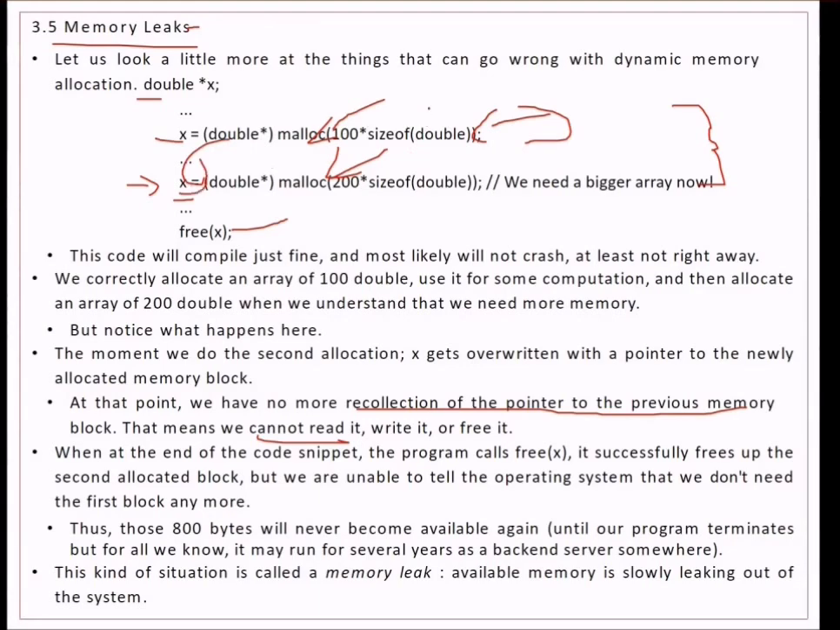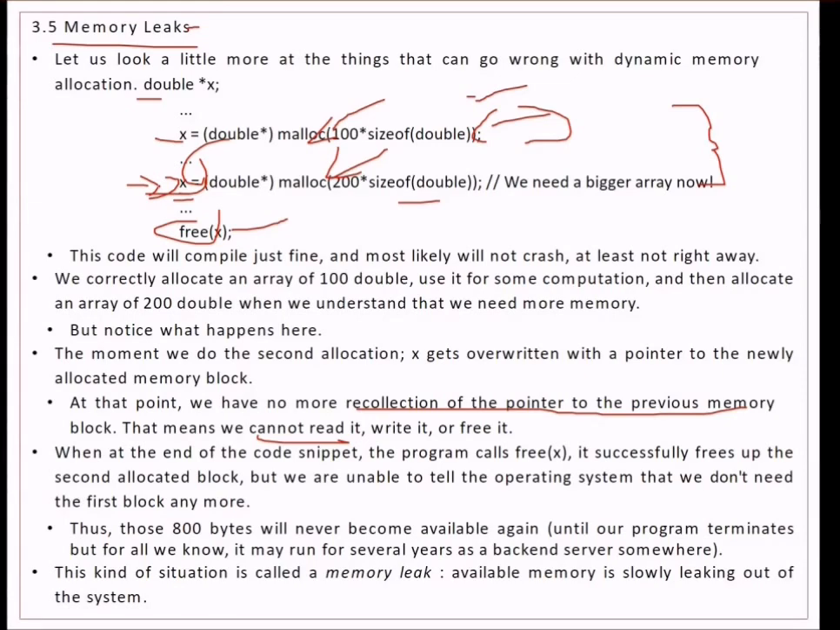So at the end of the code snippet, when the program reaches free x, it successfully frees the second allocated memory block. But we are unable to tell the operating system that we don't need the first block anymore. So 800 bytes, because 200 into 4 is 800 bytes, will never become available again until the program terminates. But for all we know, it may run for several years as a backend server somewhere. This kind of situation is called a memory leak.